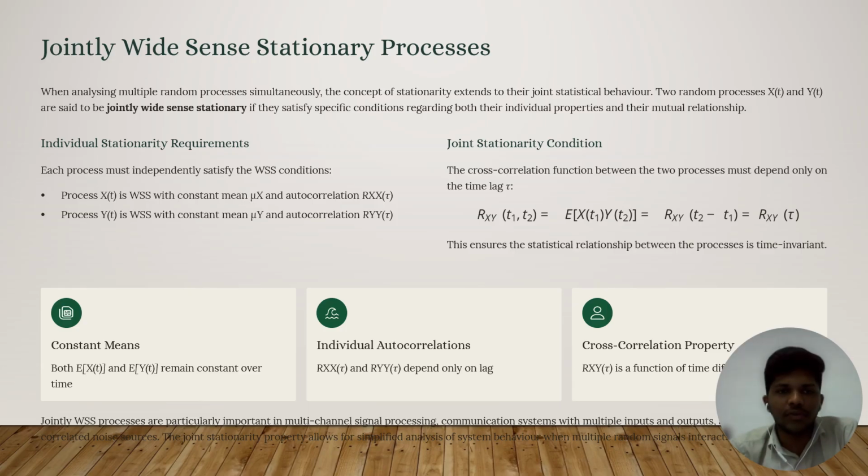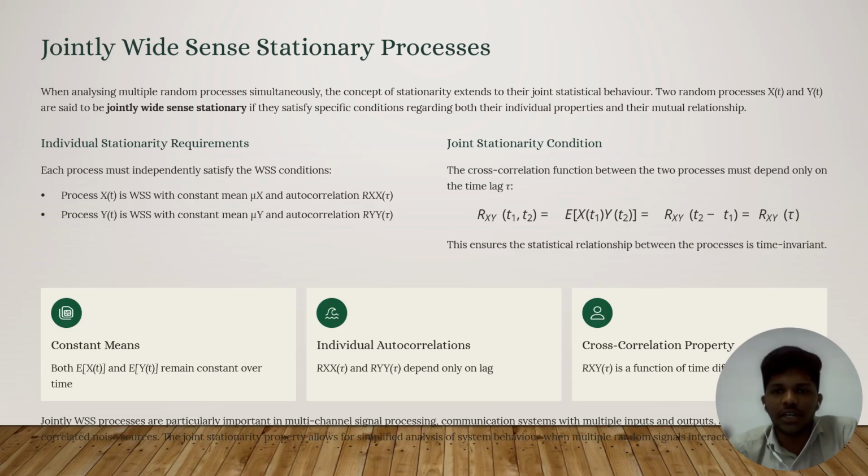Process x of t is wide sense stationary with the constant mean x bar and the autocorrelation Rxx of tau. Process y of t is wide sense stationary with the constant mean y bar and the autocorrelation Ryy of tau.